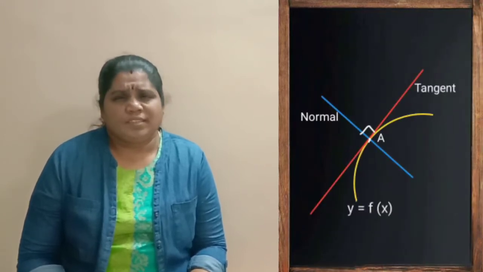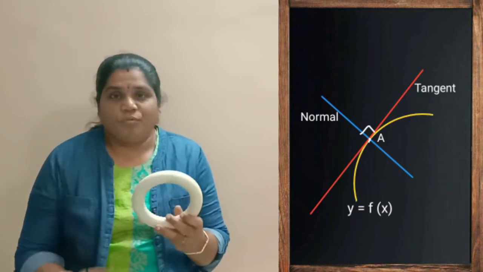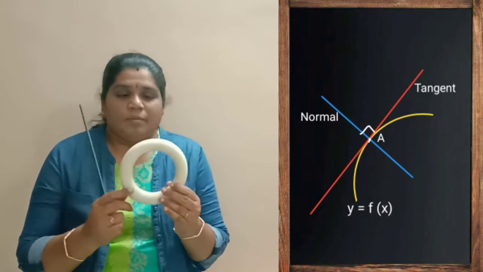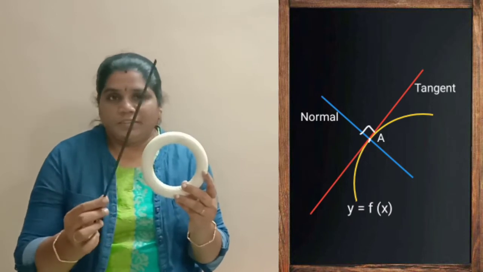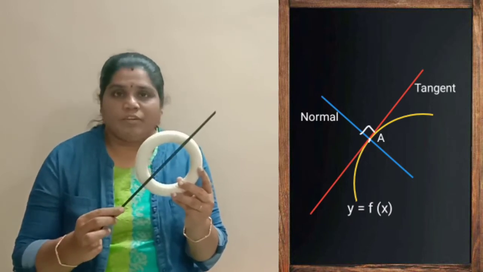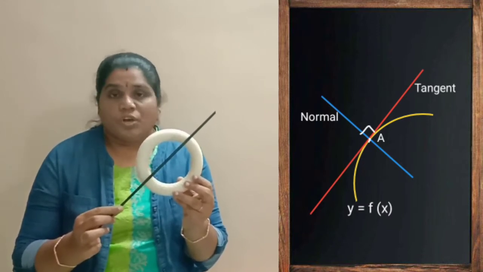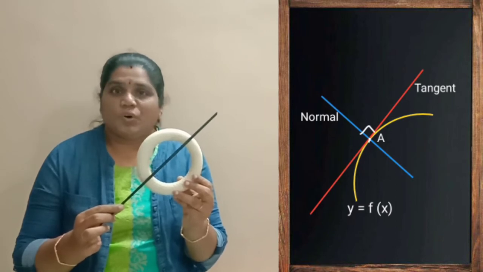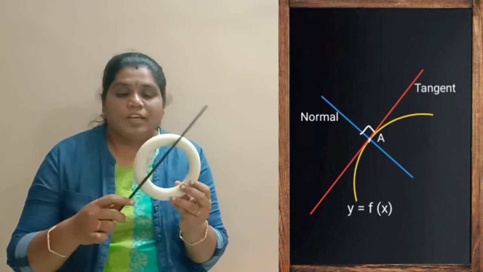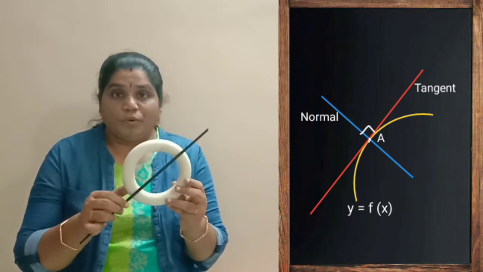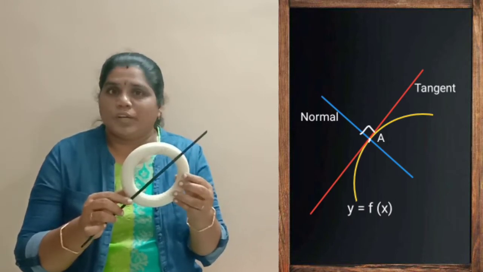What is tangent? What is normal? You may have a confusion, right? For that I have taken this ring ball. This is in a circle shape, right? Now, imagine this is a line. I am going to place a line over here like this. Tell me whether it is a tangent or not. Yes, it is not a tangent. It's a line which intersects the circle at two points, here and then here. So it is not a tangent.